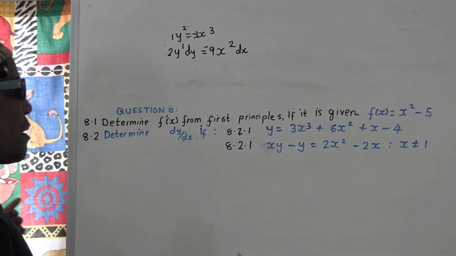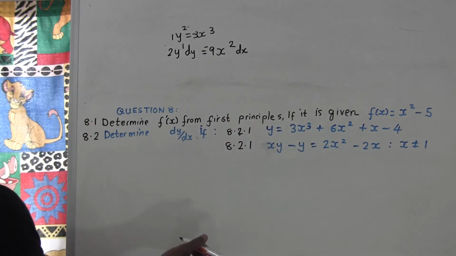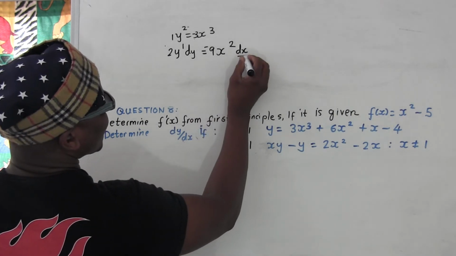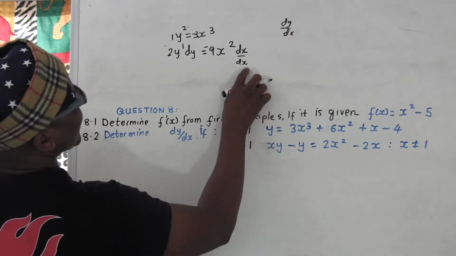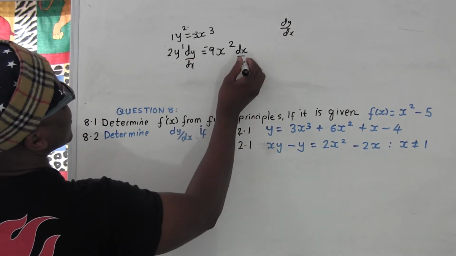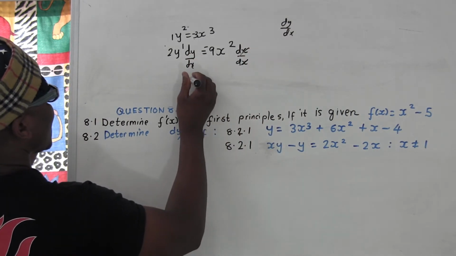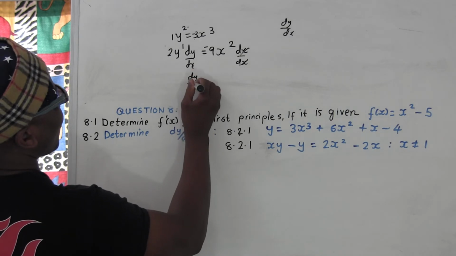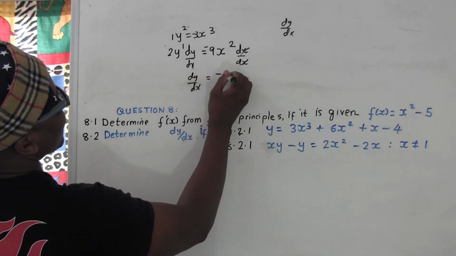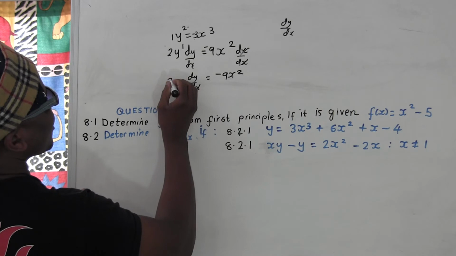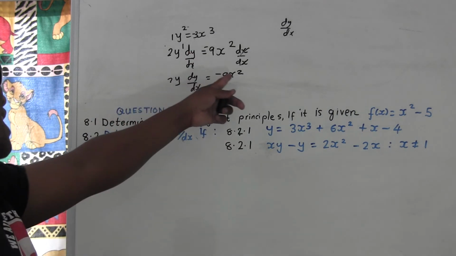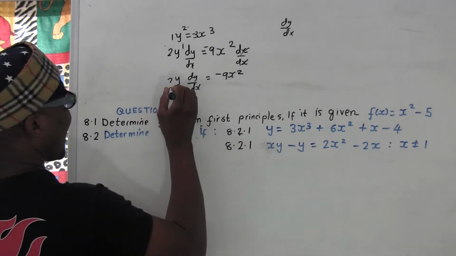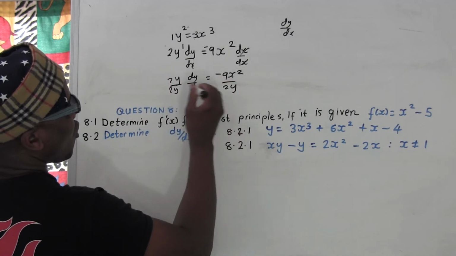We're done already. Remember you want to get dy dx. So since you want to get dy dx, I don't need dx here, so I'll divide by dx on both sides, because you want to get dy over dx. So dy over dx equal to negative 9x squared. And remember here we have 2y. y power 1 is y. We don't need this 2y, so we divide by 2y and divide by 2y, so we can get dy dx. Divided by 2y here and divided by 2y there. This and this cancel.